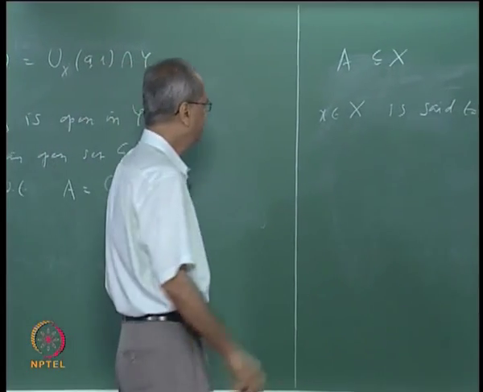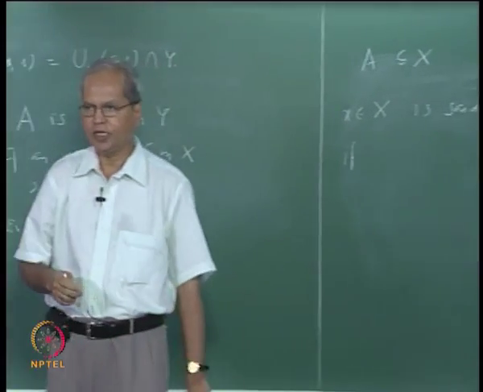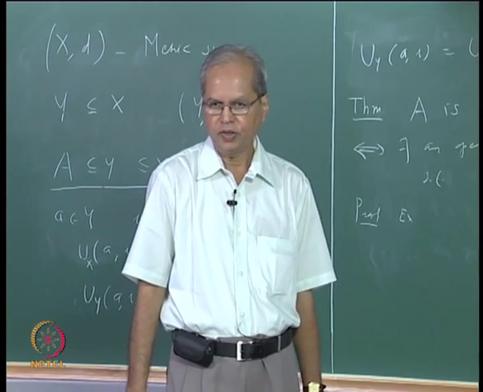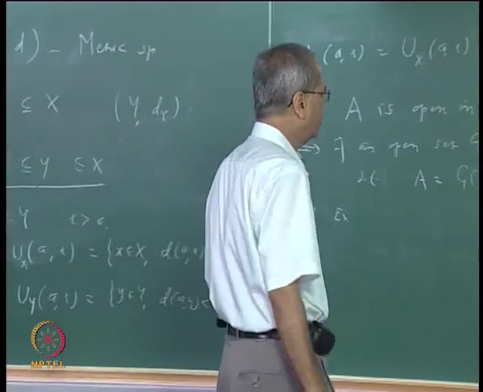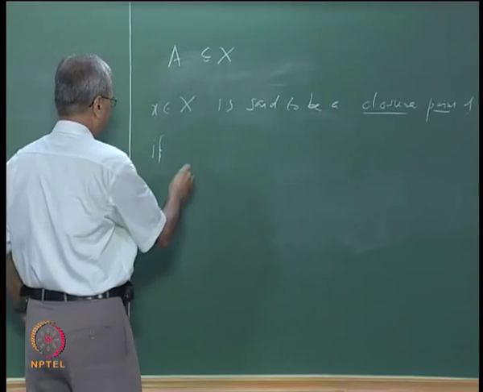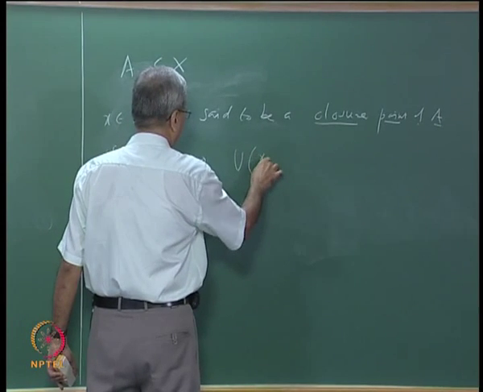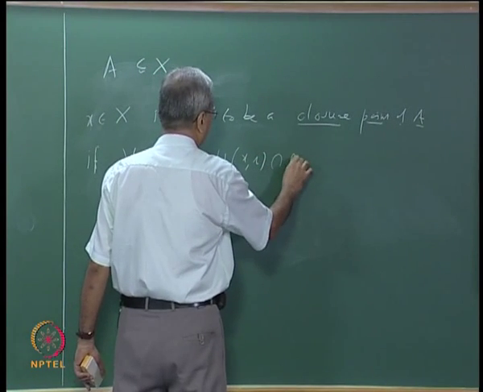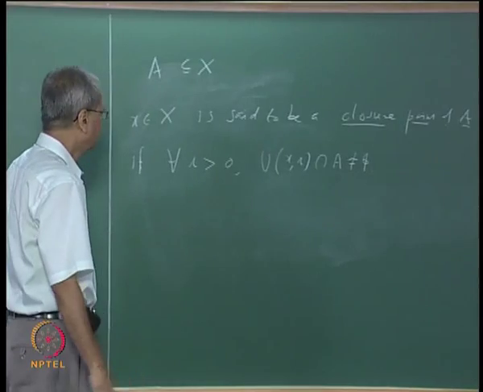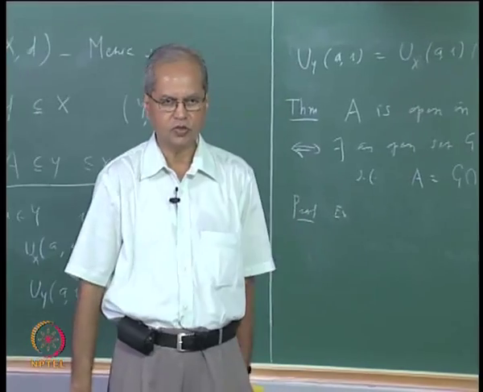if the following happens. If you take any open ball with center at x, its intersection with A should be non-empty. That means every open ball containing x should have a non-empty intersection with A. So if for every r bigger than 0, U_x(r) intersection A is non-empty, that means every open ball with center at x contains a point from A. If that happens, it is called a closure point.